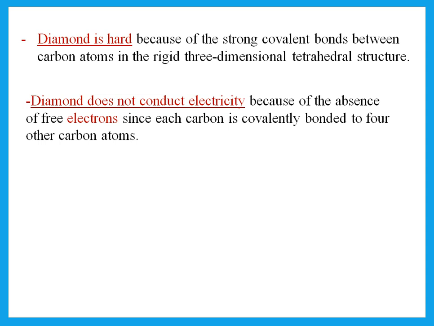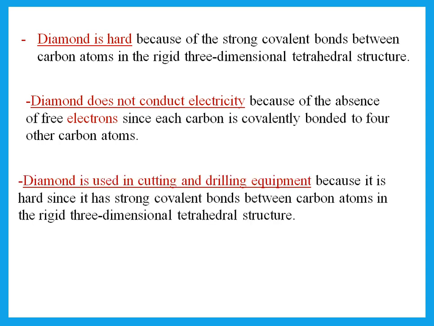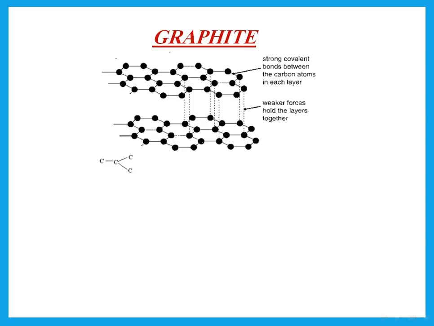Now diamond does not conduct electricity because of the absence of free electrons. Remember, we don't mention ions unless we're talking about an ionic compound. Otherwise, we're talking about electrons. Now, diamond is used in cutting and drilling because it is hard, because it has strong covalent bonds between the carbon atoms in the rigid three-dimensional tetrahedral structure.